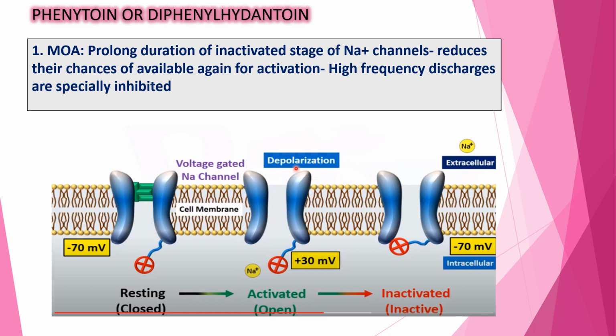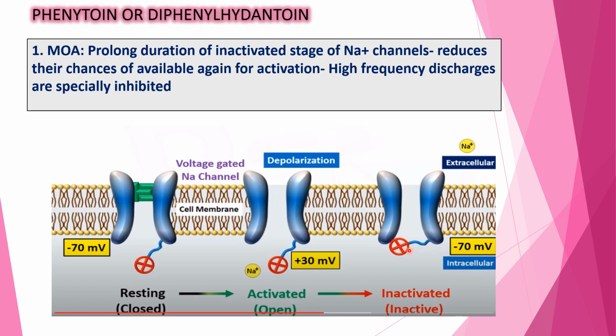After that, depolarization occurs, because of which there is an entry of sodium ions inside the cell and the membrane potential becomes positive, plus 30 millivolt. This occurs because the activation and inactivation gates are both open. After that, the inactivated stage occurs, where the activation gate is open but the inactivation gate is closed.